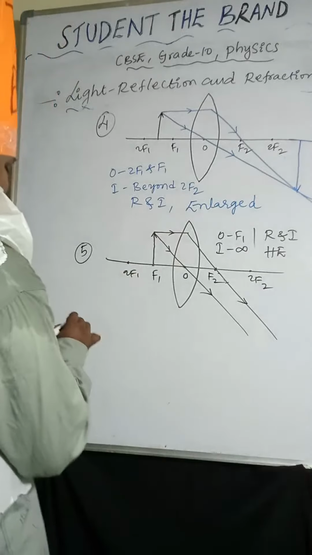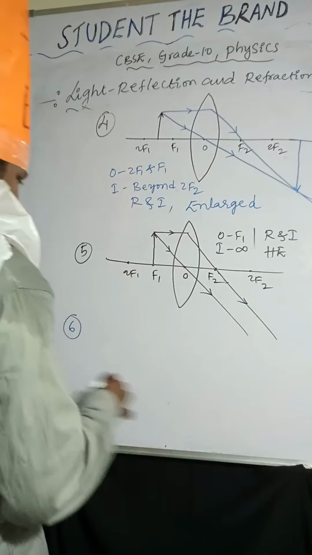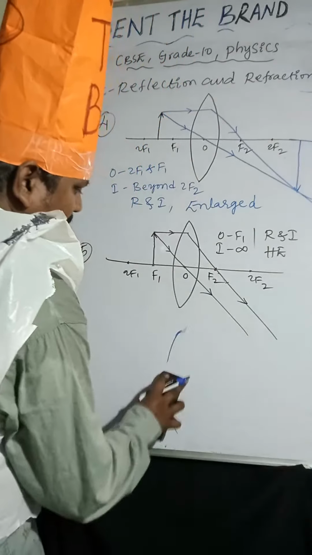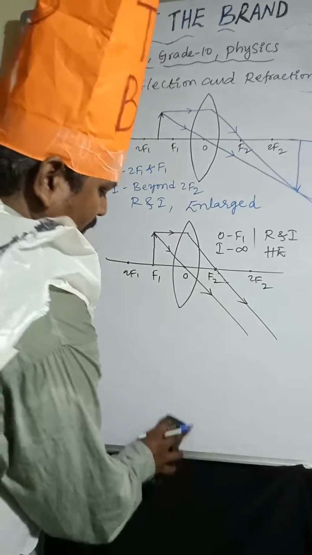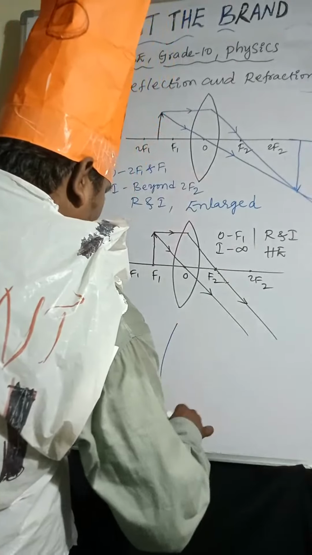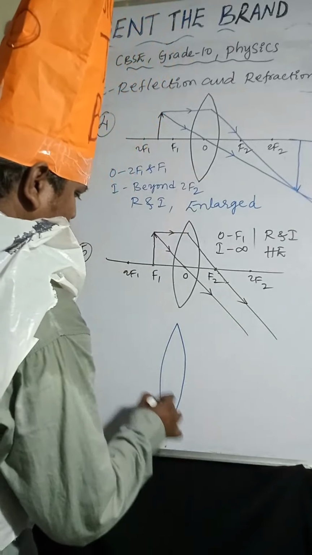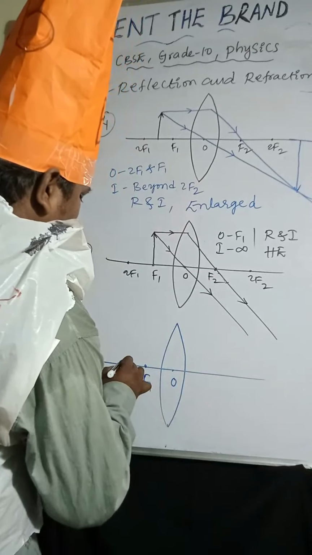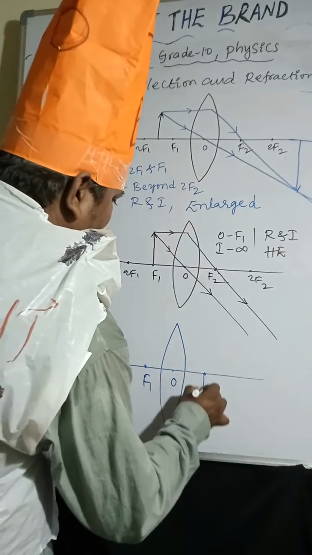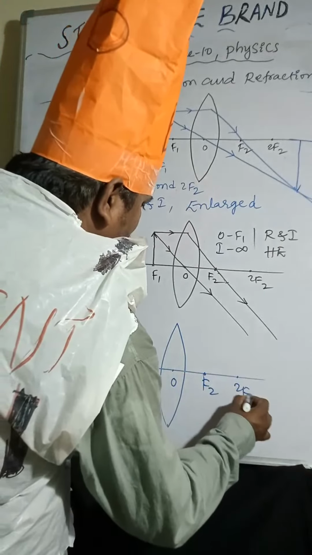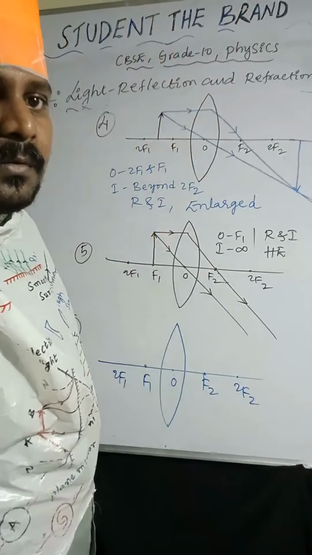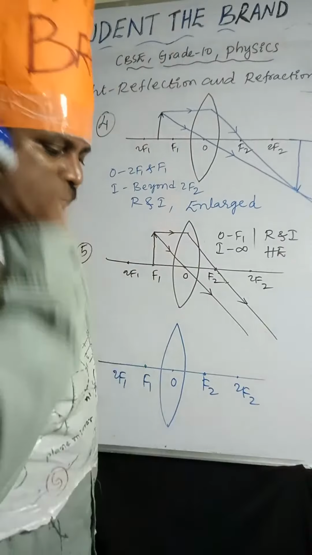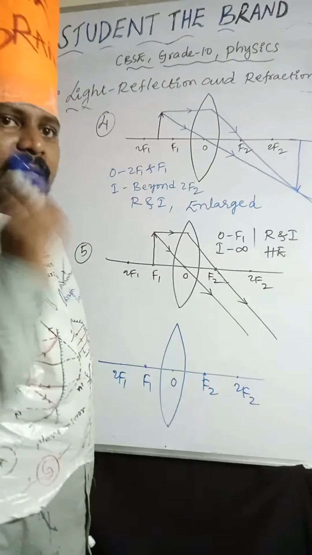Okay. Coming to sixth one. Sixth one. So here you can observe sixth one. So optic center, F1, 2F1, F2 and 2F2. Okay.